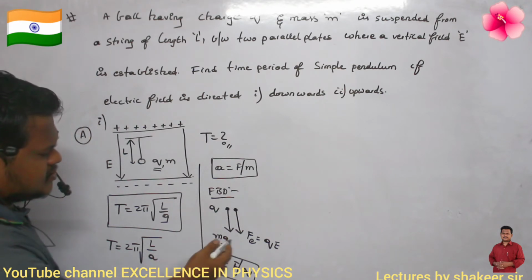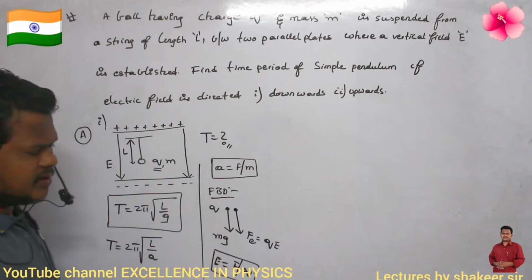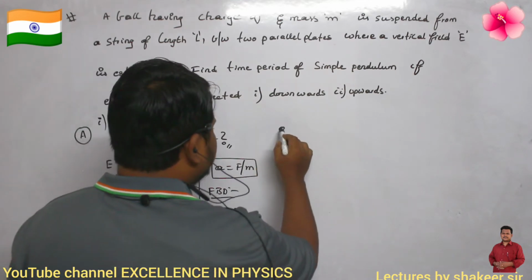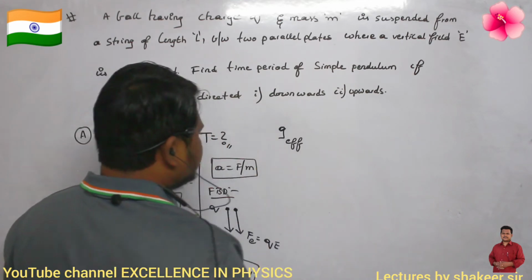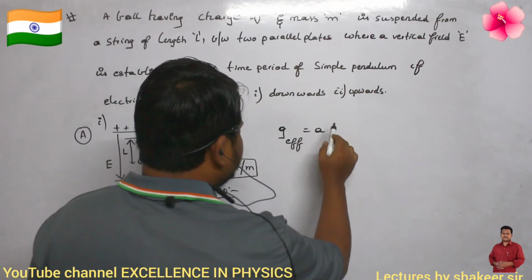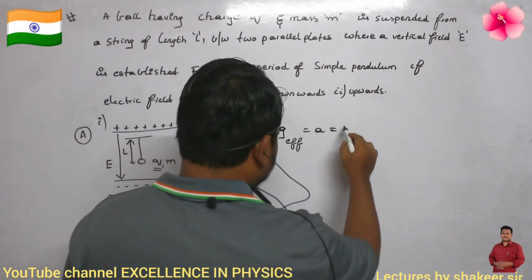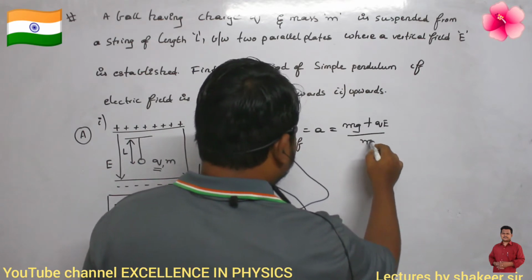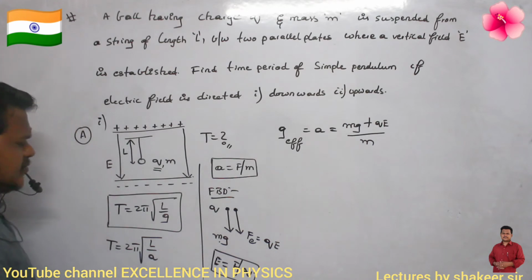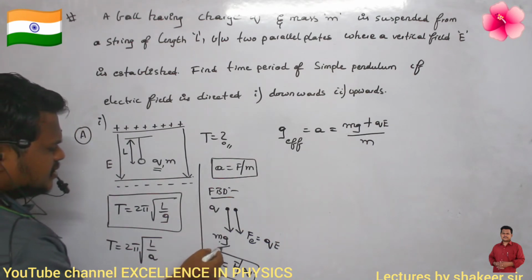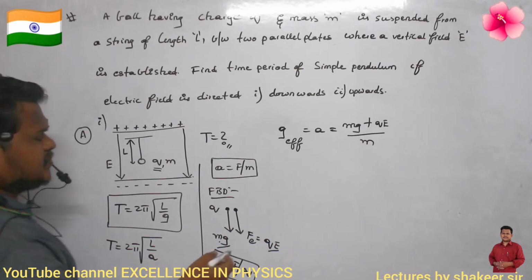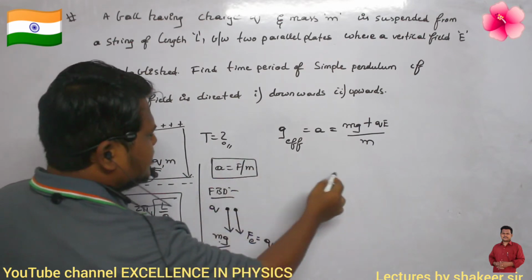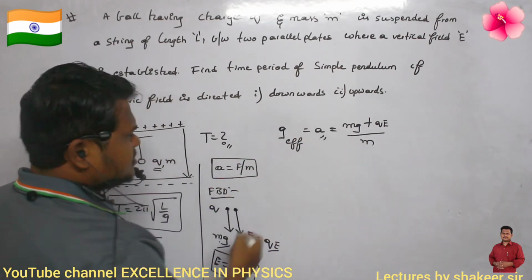So what is the total force acting in the downwards direction? mg and qE. Clear? So the effective acceleration due to gravity, or I can just call it A, can be written as: what are the two downward forces? mg plus qE, divided by m. That's all, no? A equals F by m. The two forces in the downwards direction are mg and qE, so mg plus qE divided by mass becomes the effective acceleration g, or just A.